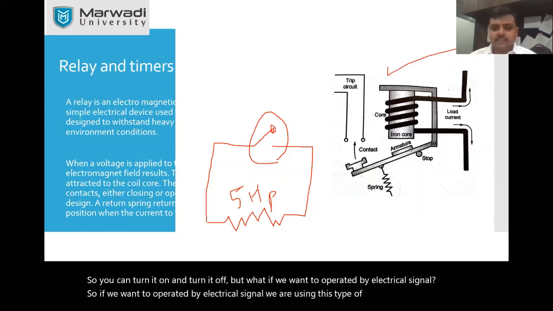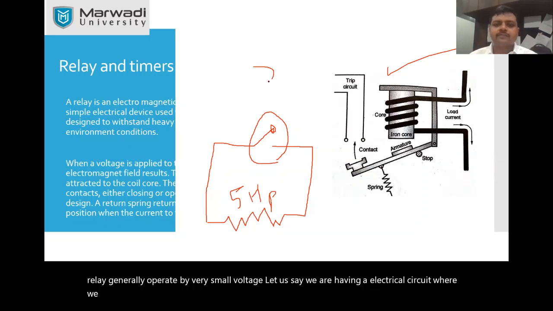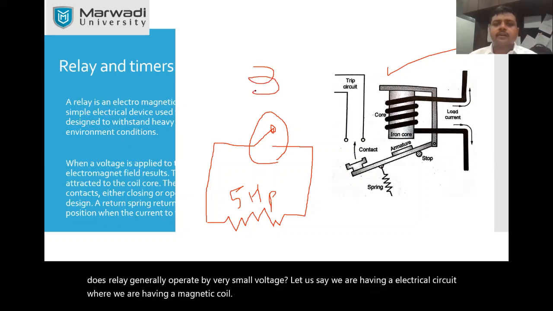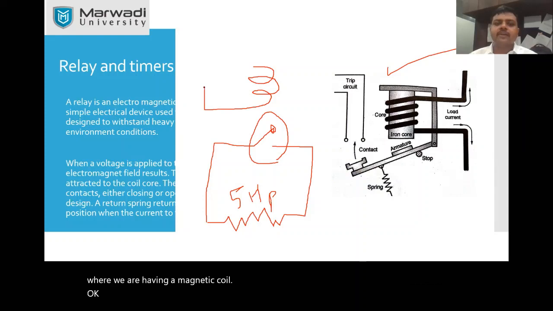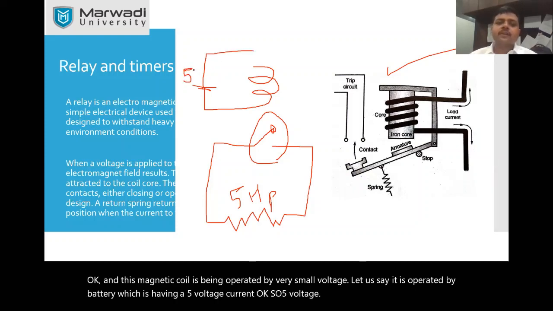What does a relay do? A relay generally operates by a very small voltage. Let us say we have an electrical circuit with a magnetic coil, and this magnetic coil is operated by a very small voltage. Let us say it is operated by a battery of 5 volts.